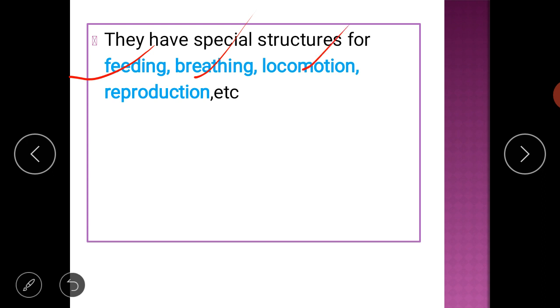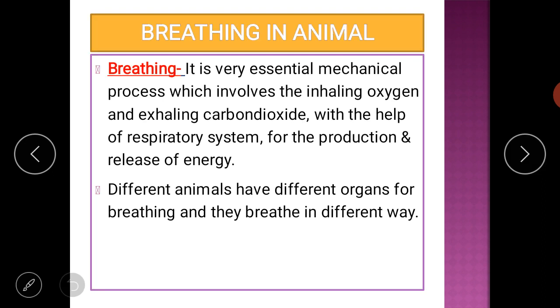Locomotion: in birds, there are wings for locomotion. Birds fly with the help of wings and go from one place to another. If we compare that with humans, they have legs for walking, for locomotion. So these are the special structures in different organisms.